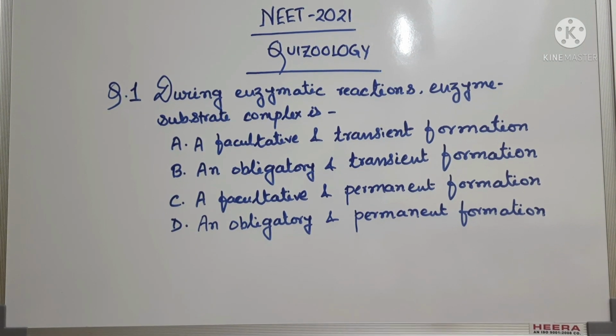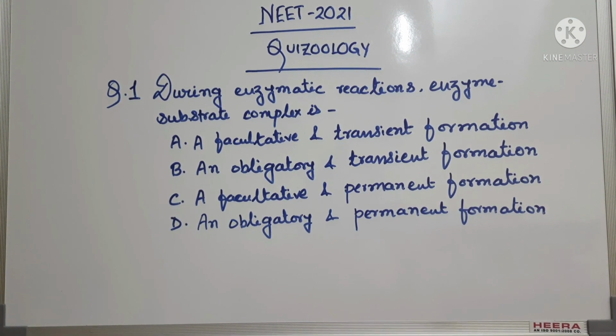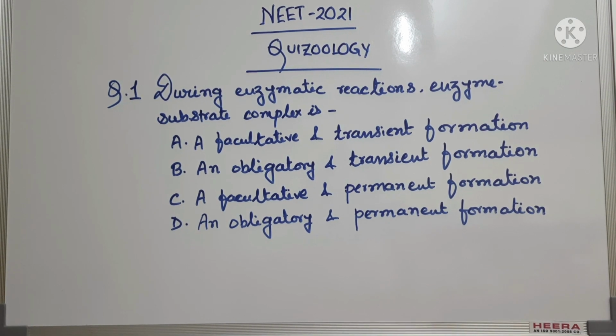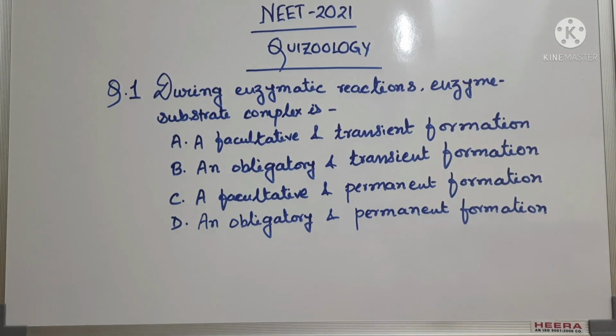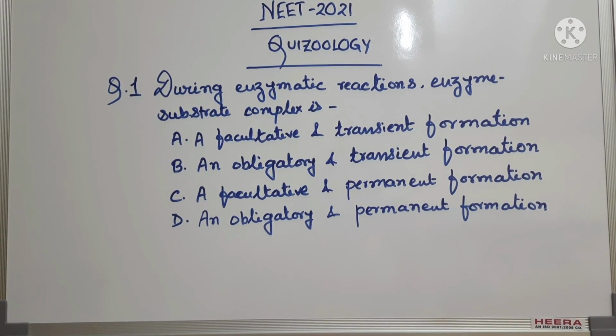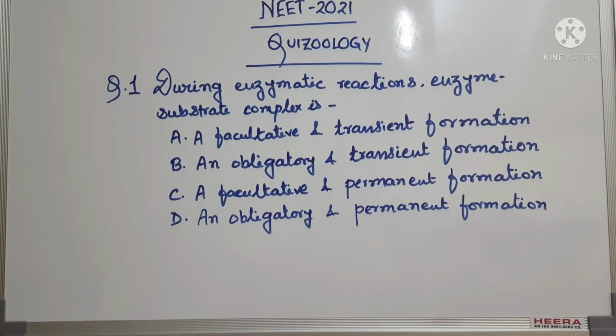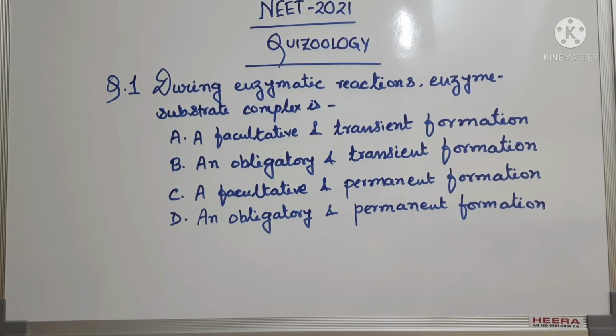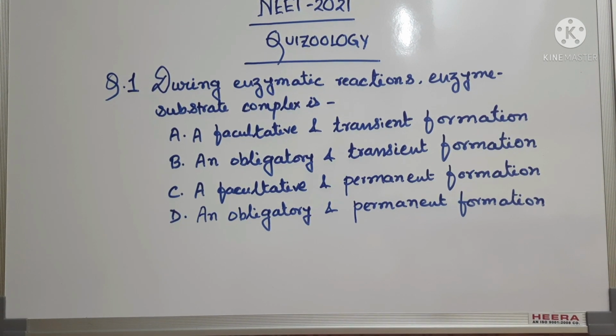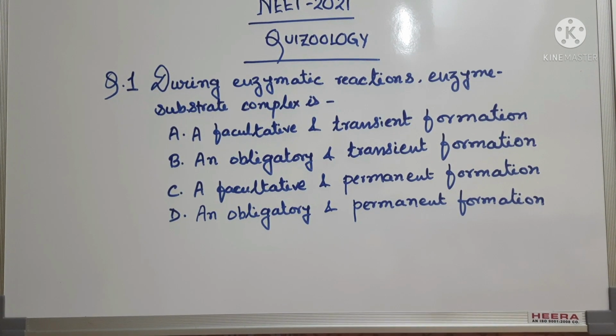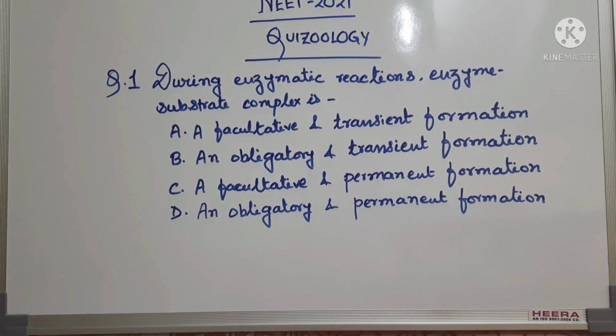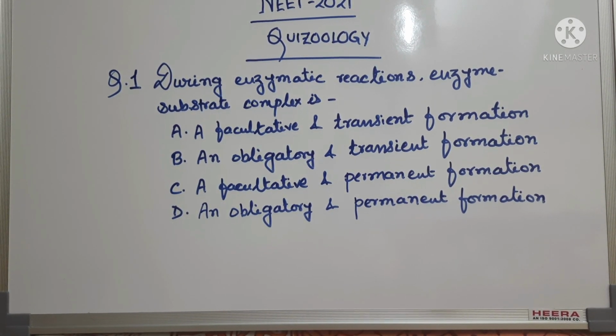Question number 1 says, during enzymatic reactions, enzyme substrate complex is: option A, facultative and transient formation; option B, obligatory and transient formation; option C, facultative and permanent formation; option D, obligatory and permanent formation.